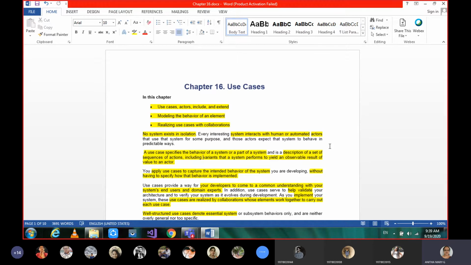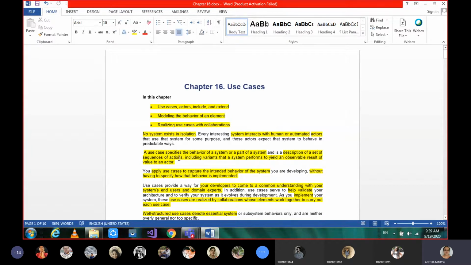No. Somebody has to use it. That is what we call interaction. No system will exist on its own. It has to be communicated with, interacted with in order to achieve some task, some behavior. What exactly the system's purpose is can be achieved through the interaction. So that is our first point.